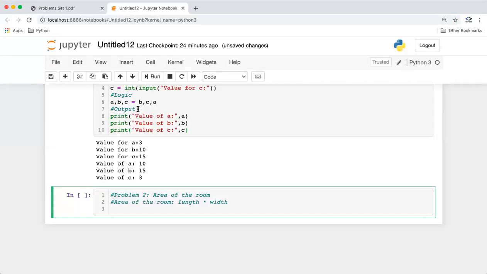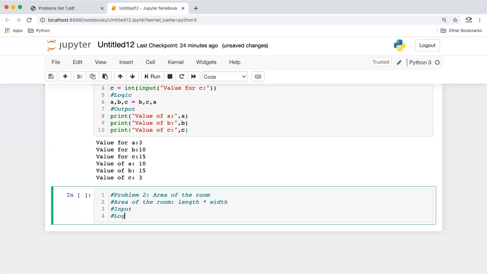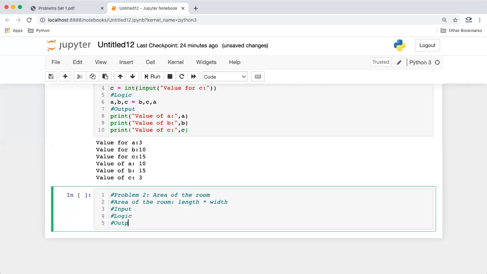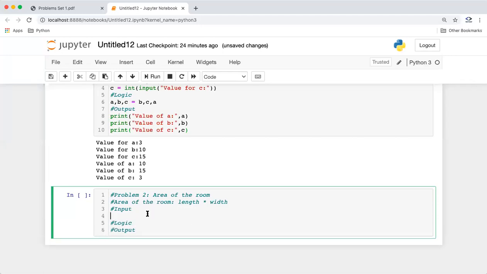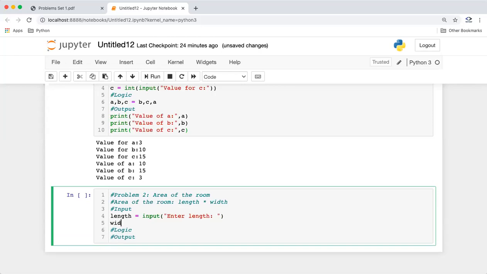Okay, so let's go on. Let's start our program. It will be input, logic, and output. In the input part, we'll take our input and define our variable length, and we can say here enter length. And as discussed, we should always give our variables proper names. We should avoid using ABCD here. In the last problem it was fine because it was just swapping 3 numbers A, B, C, and there also we could have used num1, num2, num3, which would have been better.